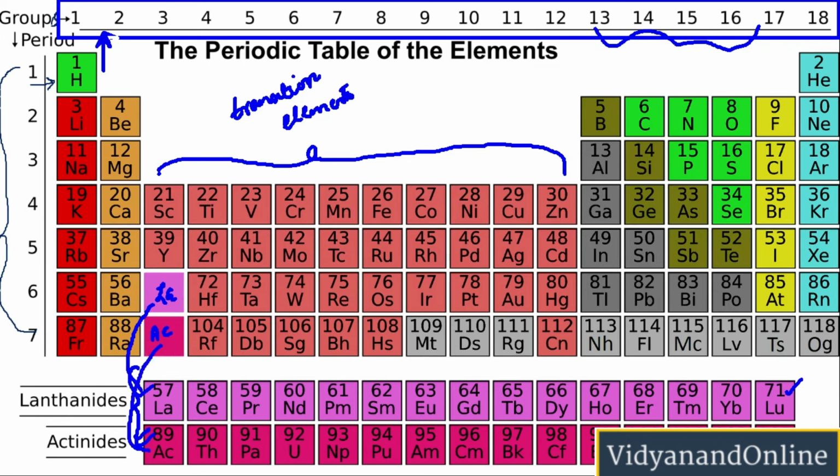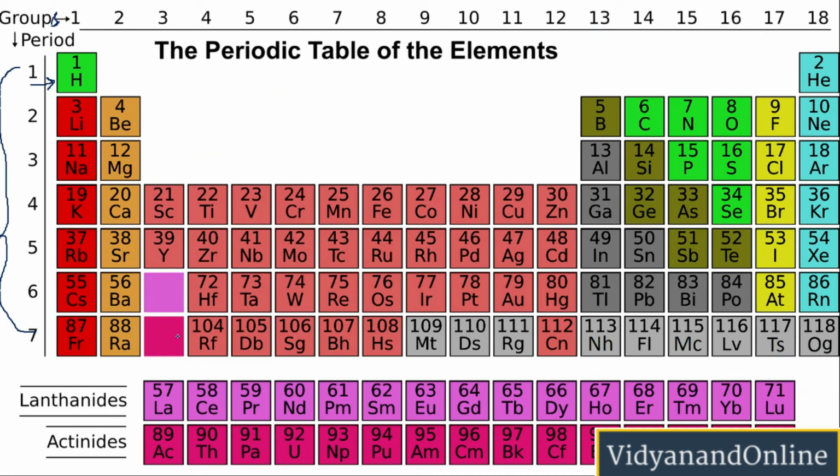placed as a panel. Now the elements in a group do not have consecutive atomic numbers. If you see here in group number 1, the elements hydrogen, lithium, sodium do not have consecutive atomic numbers. However, they have a similar kind of electronic configuration, and that is why they show similar chemical and physical properties. I am pretty sure by now you must have a clear idea of the modern periodic table.